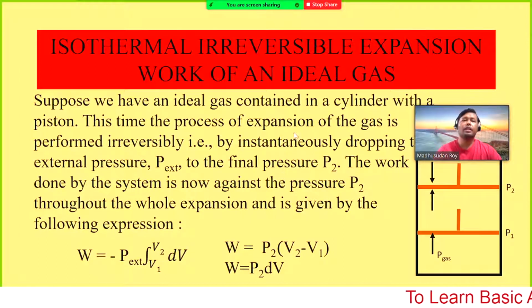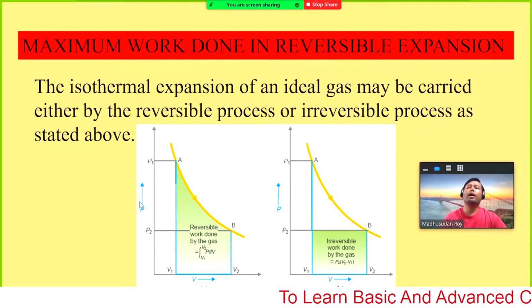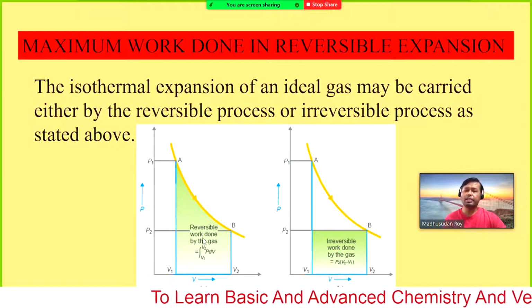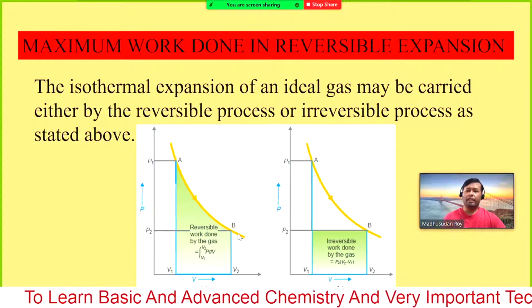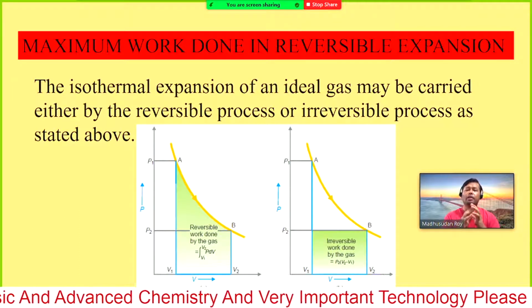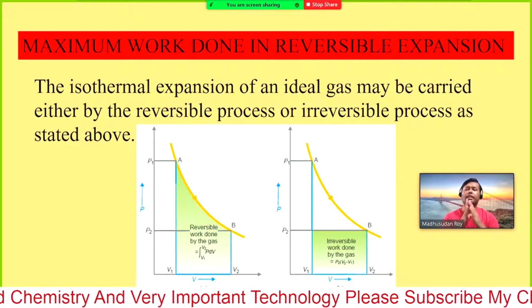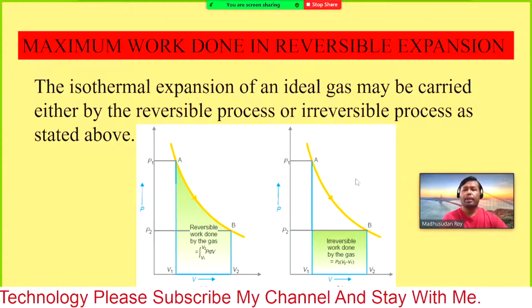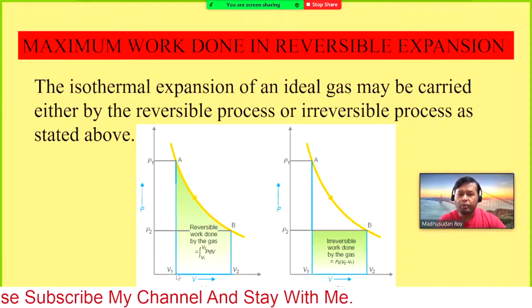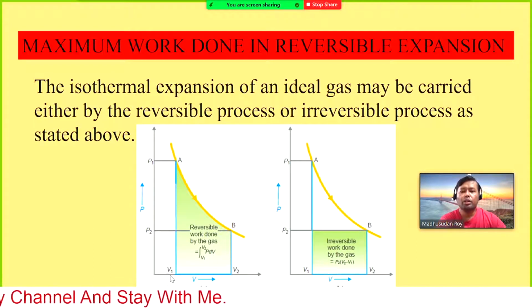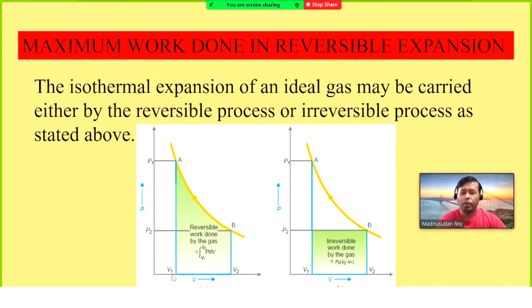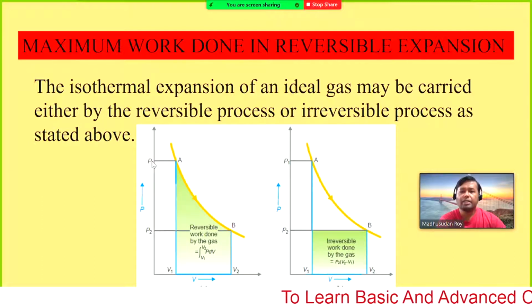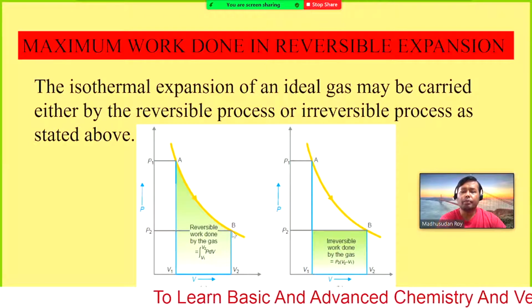Now let us consider the maximum work done in the reversible system and the irreversible system. In the reversible system, we have considered that we are changing the pressure or volume in very small steps. So let us consider this is our initial volume and this is our final volume. To go from the initial to the final volume, the initial pressure of the system was this, and finally the pressure decreases up to this.